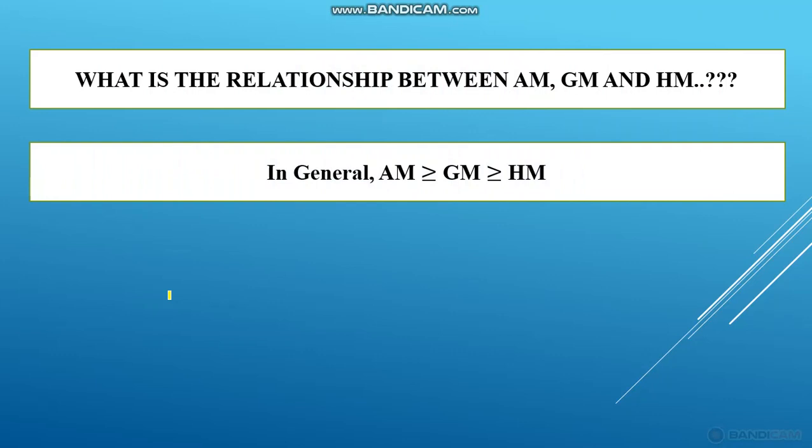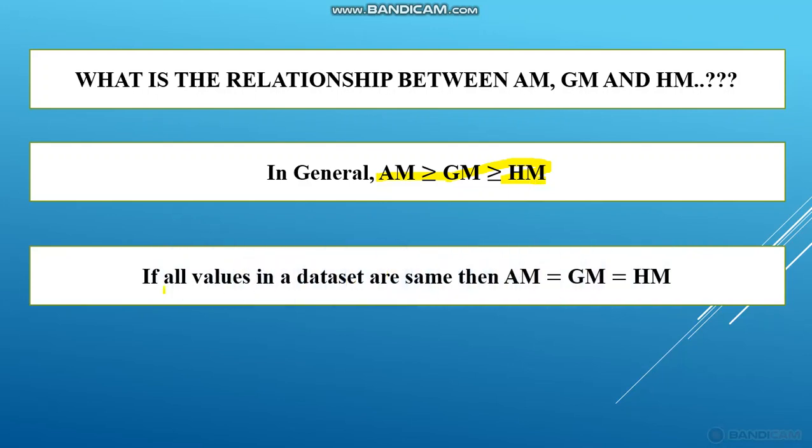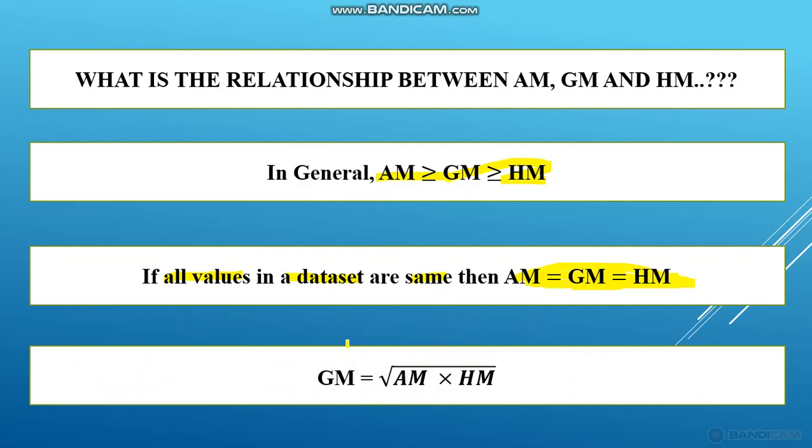And what is the relationship between AM, GM and HM? In general, AM will be greater than or equal to GM, which is greater than or equal to HM. But if all the values in the data set are the same, then AM will be equal to GM will be equal to HM. And the second relationship is GM is equal to root of AM into HM. This is very important. Based on this relationship, they can ask formulas and problems.